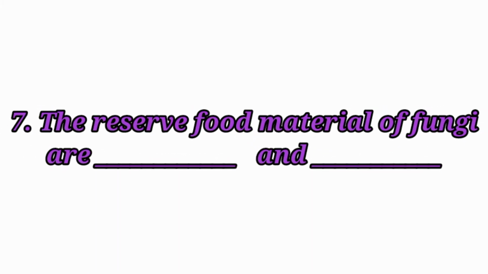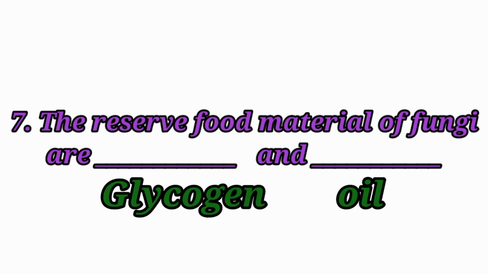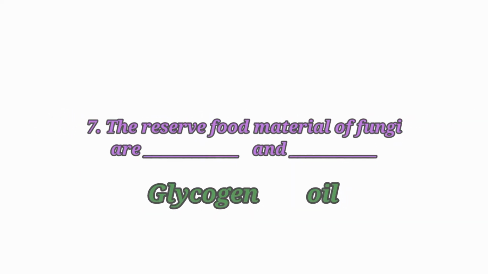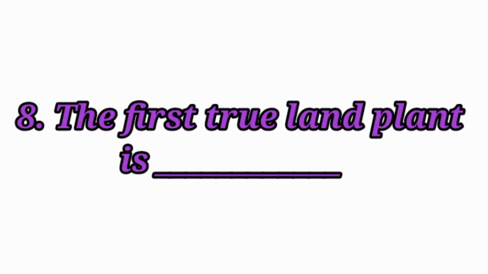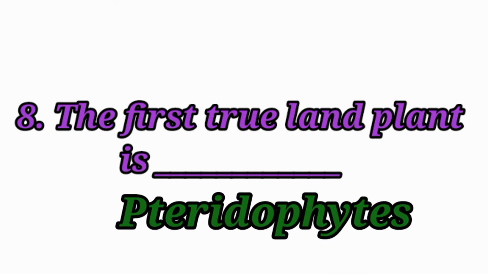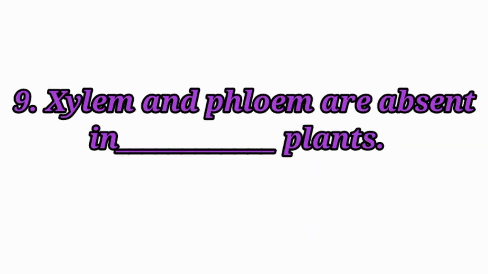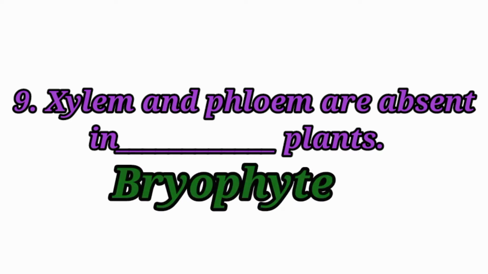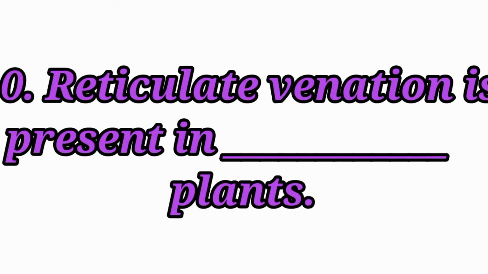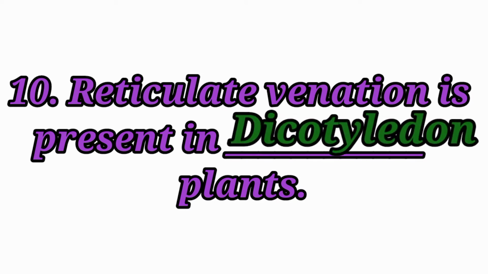Question number 7. The reserve food material of fungi are glycogen and oil. The first true land plant is pteridophytes. Ninth question. Xylem and phloem are absent in bryophyte plants. 10th question. Reticulate venation is present in dicotyledon plants.